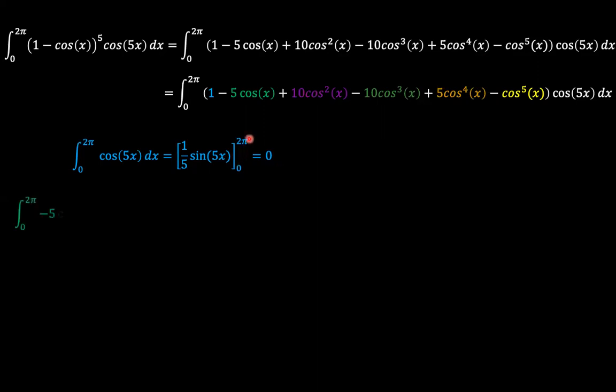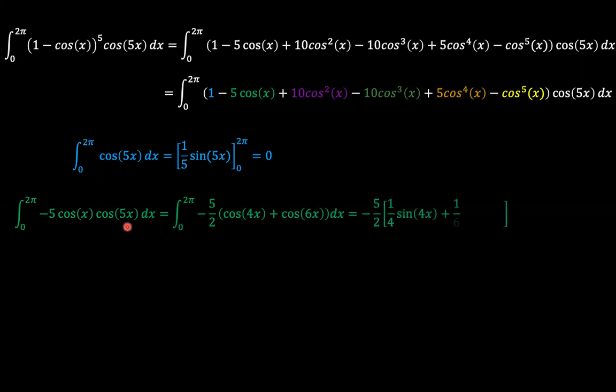Then we go to the green term, which is negative 5 cosine x times cosine 5x. As you can see here, we can use the sum and difference of two angles so that we get the cosine terms, and that's what we've done here. Since that usually amounts to twice cosine of the angles being added and subtracted, we have negative 5 over 2 cosine 4x plus cosine 6x, because 5x minus x is 4x, 5x plus x is 6x.